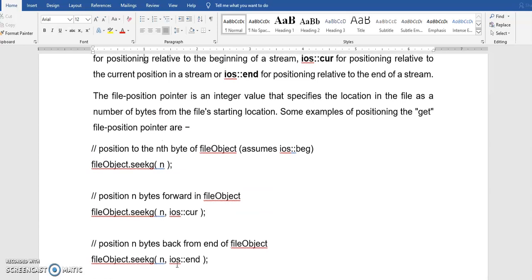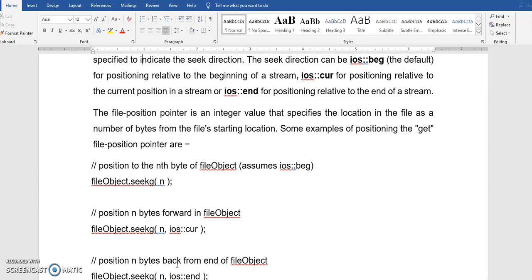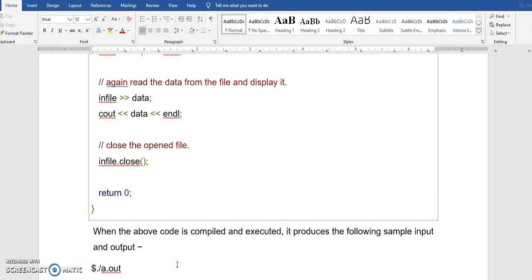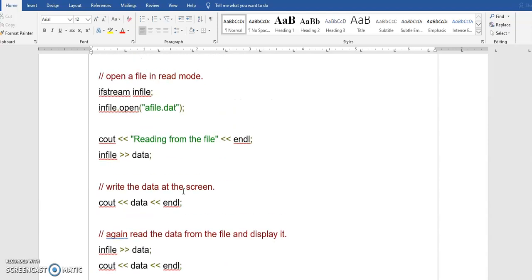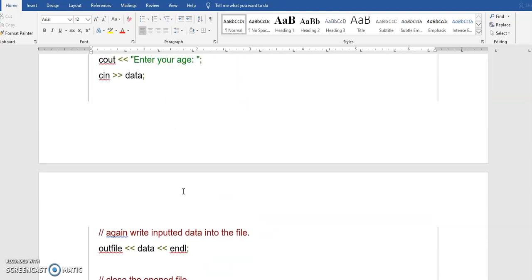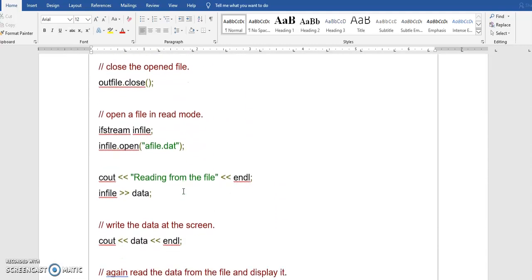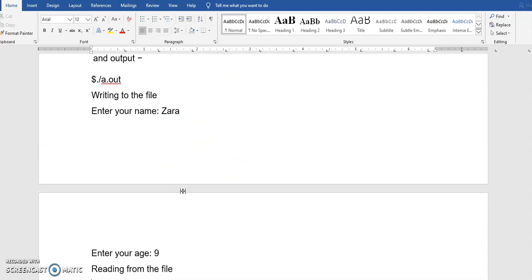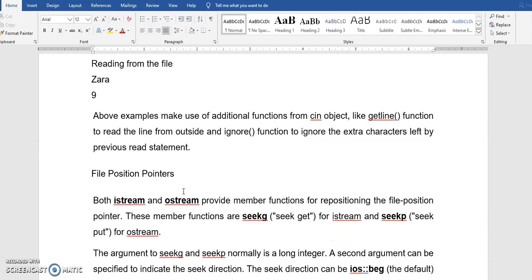Before that, you understand what a file is, what the necessity of the file is, what the different streams are, and then this example program, input and output file, is very important. This program you can take for the observation also, how to input and output from the file, and then you can do it for the observation. Please try the program, and for self-study you can write a program on seekg and seekp also. So that's all about files, and go through the video. Thank you.